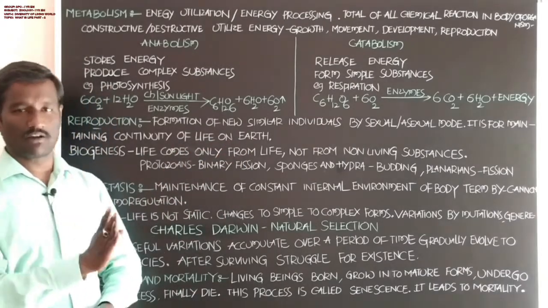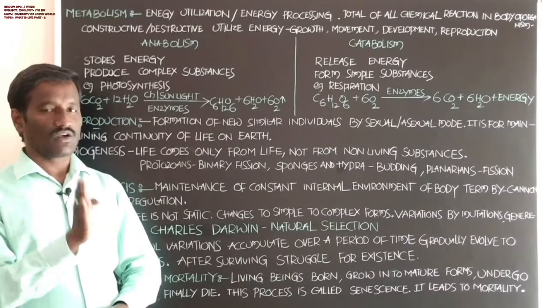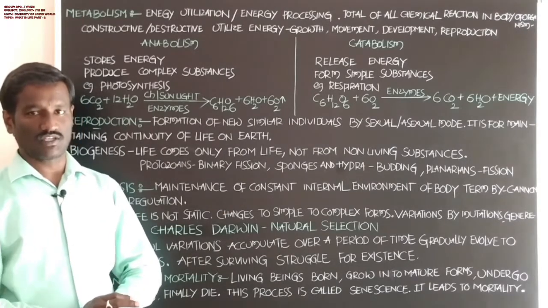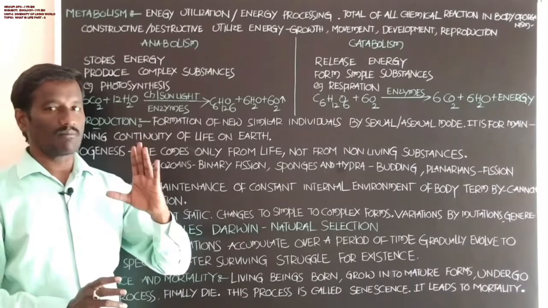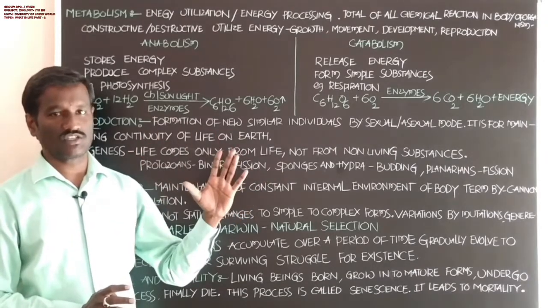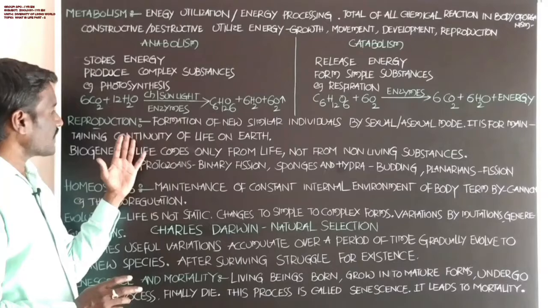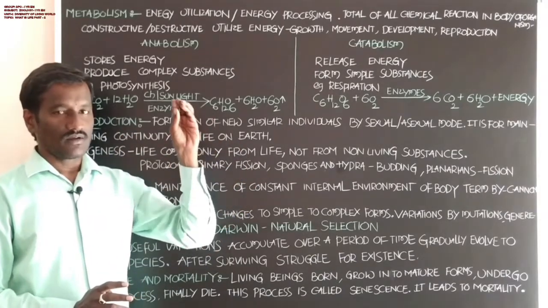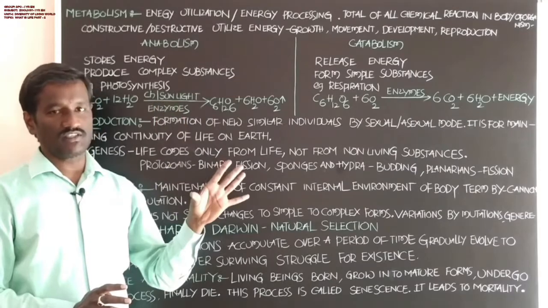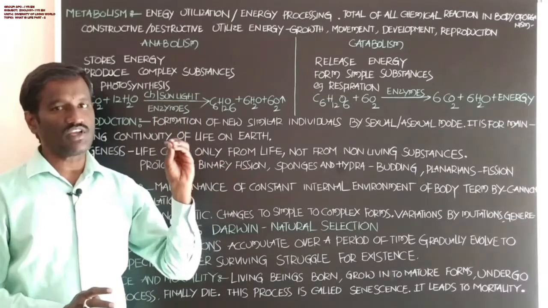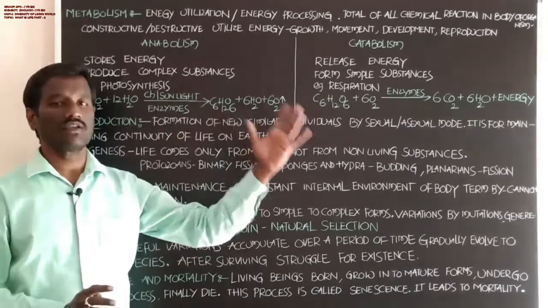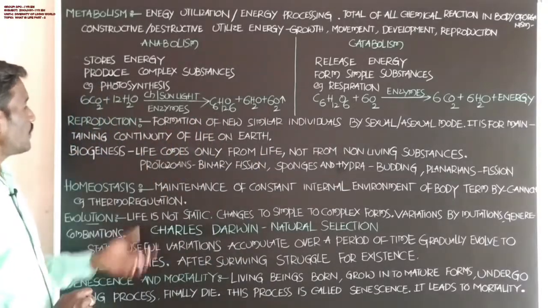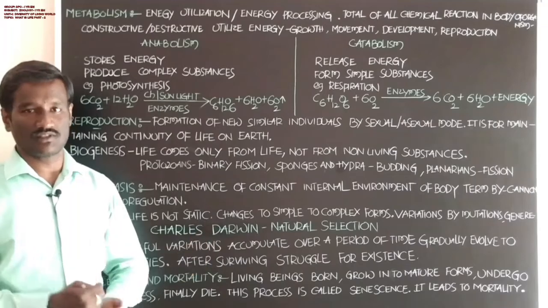What is the main purpose of reproduction? Each organism goes through reproduction. The main purpose is the continuity of life on earth. For each species, continuation of life on earth is the main purpose of reproduction. No reproduction, no species.